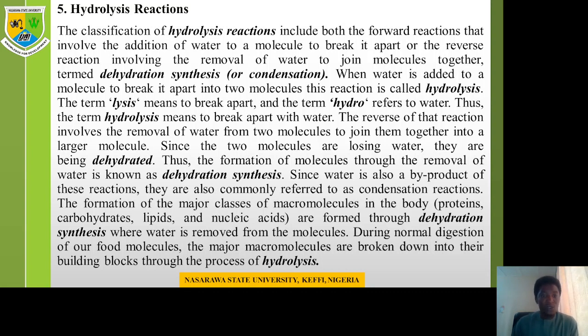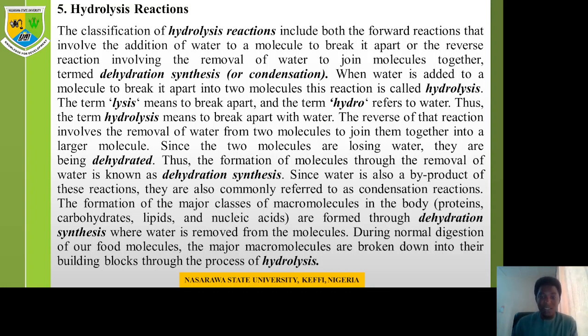The reverse of that reaction involves the removal of water from two molecules to join them together into a larger molecule. Since the two molecules are losing water, they are dehydrated. Thus, the formation of molecules through the removal of water is known as dehydration synthesis. Since water is also a byproduct of this reaction, they are also commonly referred to as condensation reactions.